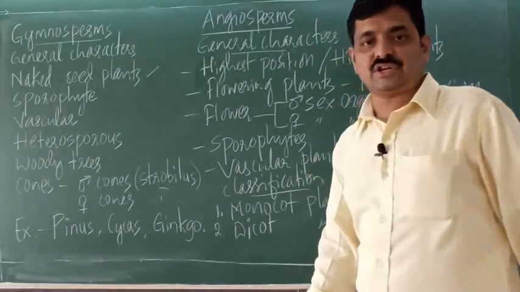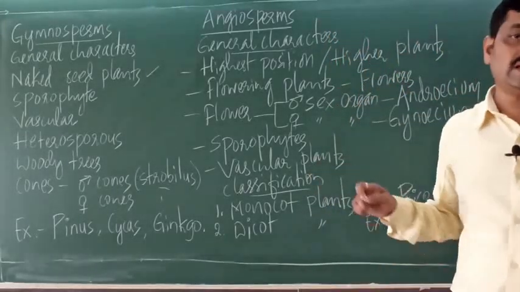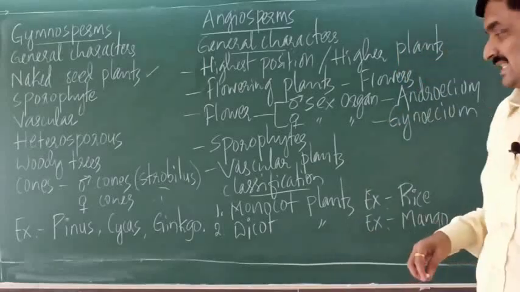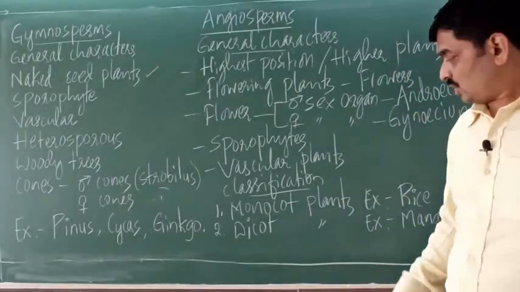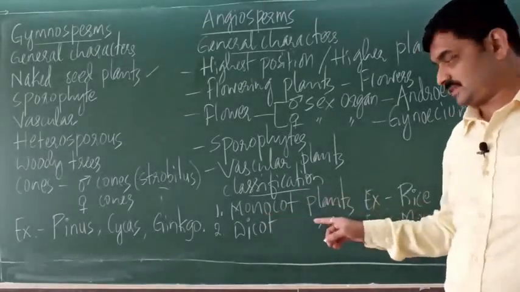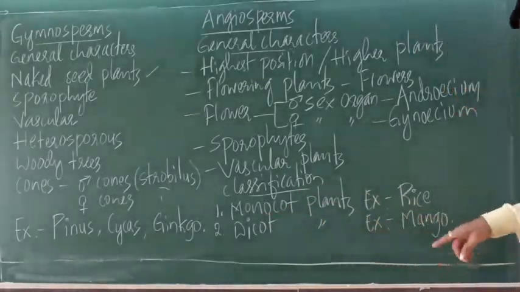So angiosperms are classified into two groups, that is monocotyledonae and dicotyledonae, or in short monocot plants and dicot plants.